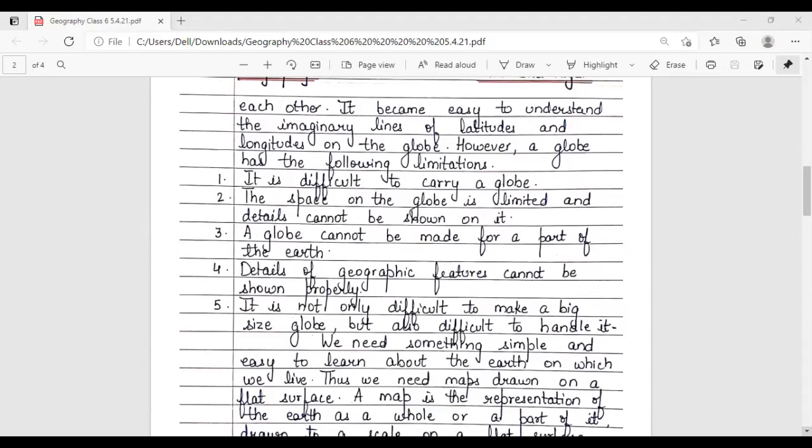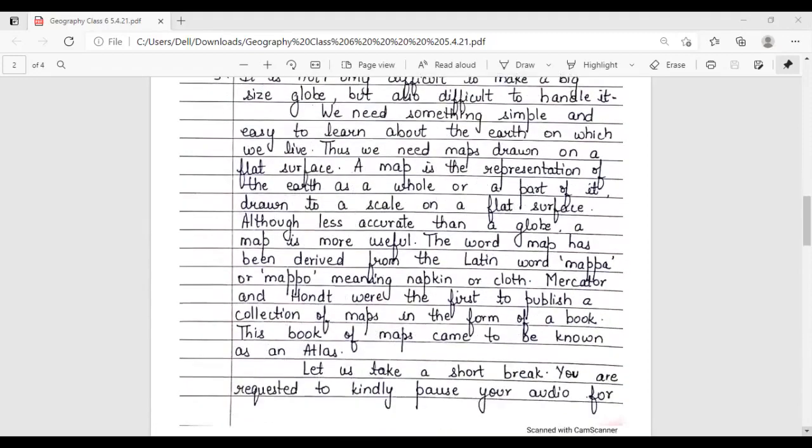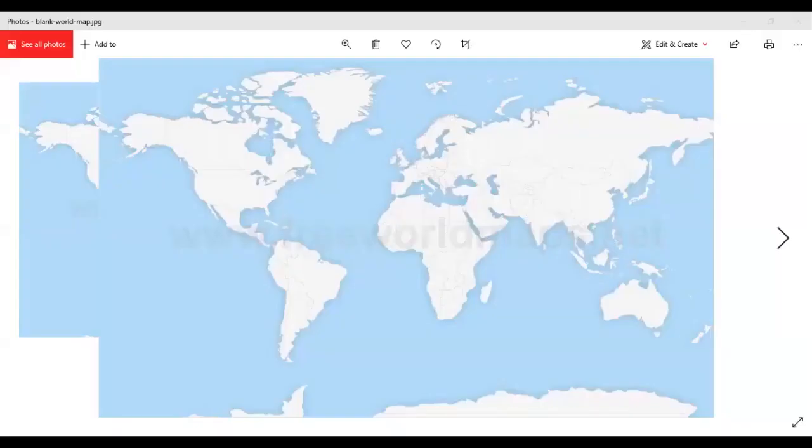We need something simple and easy to learn about the Earth on which we live. Thus, we need maps drawn on a flat surface. A map is the representation of the Earth as a whole or a part of it drawn to a scale on a flat surface.